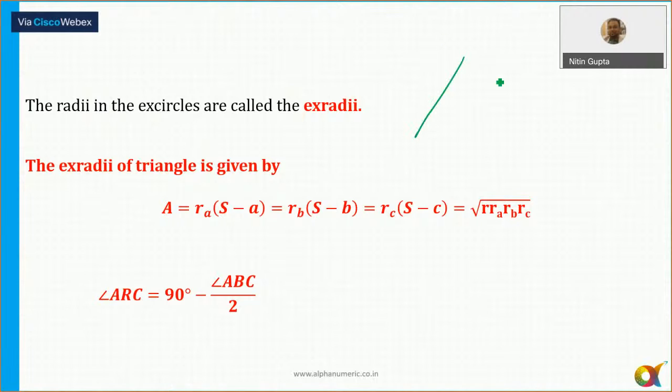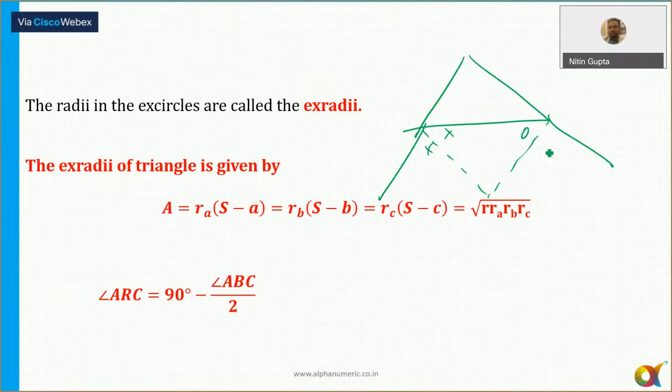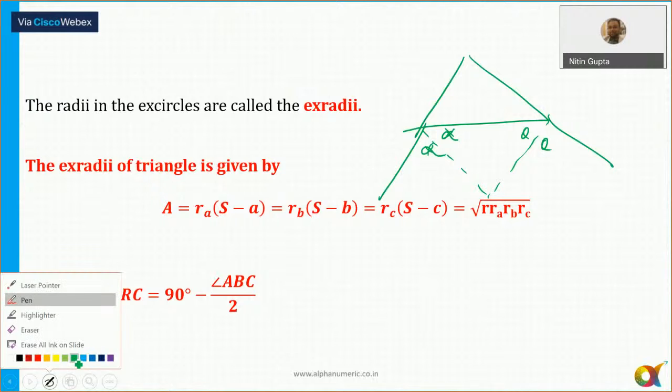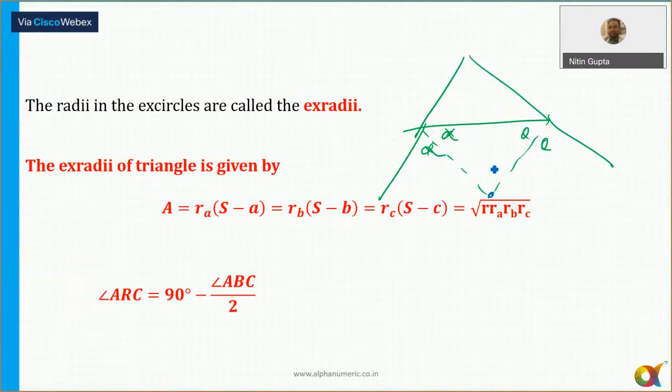If there is a triangle, and you draw the angle bisector of an angle, let's say theta, and the other angles alpha and alpha, they meet at a particular point, and this particular point is known as the excenter. This is my excenter, and this opposite one is also like that. And the radius of this circle is known as the exradius.